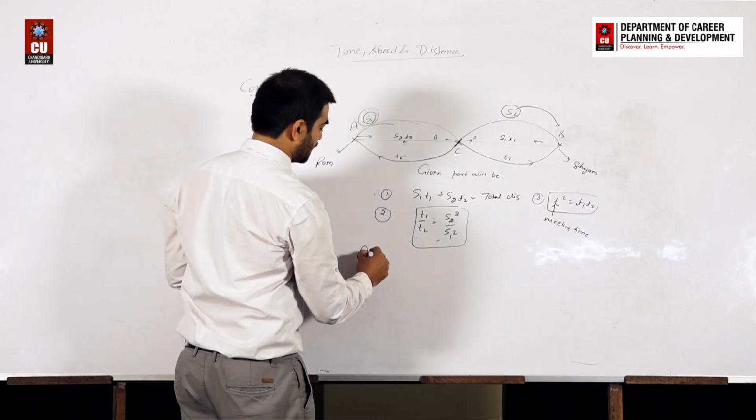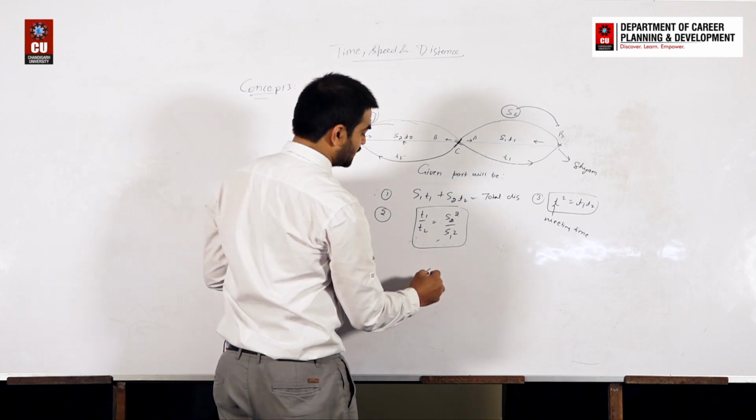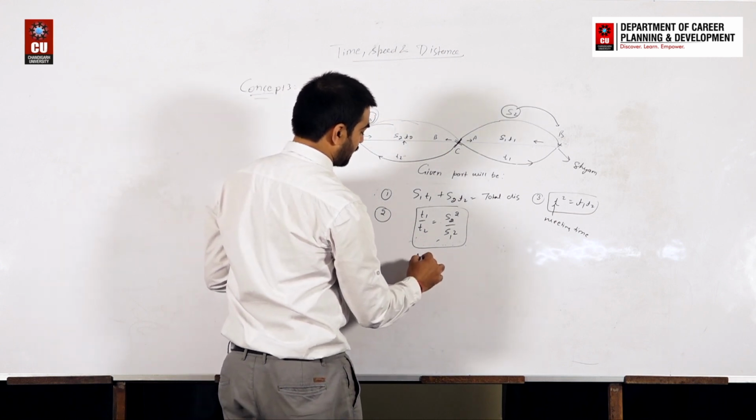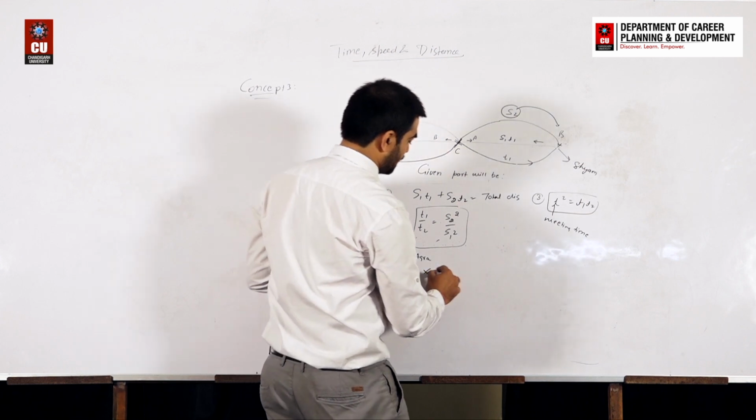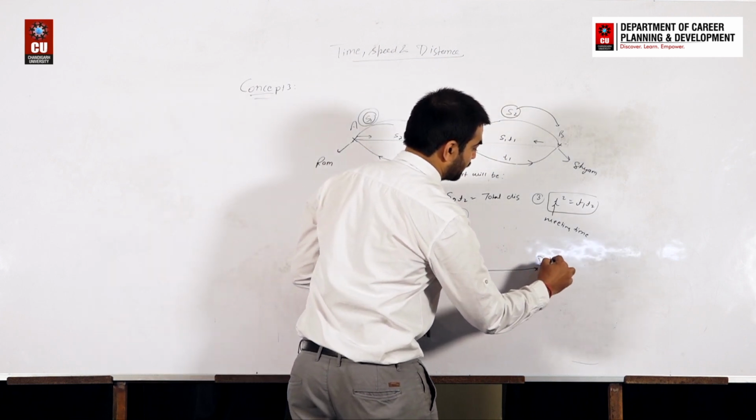Let's say the question is, for example, this is Agra. This is Delhi, right?